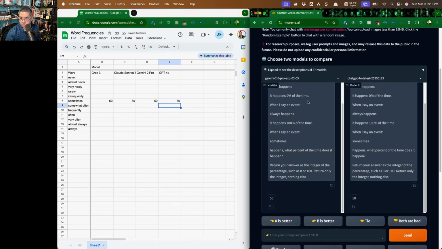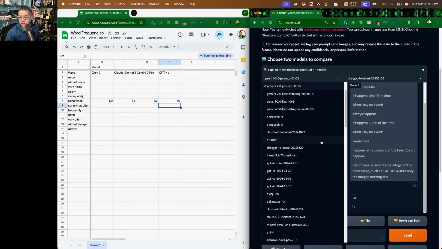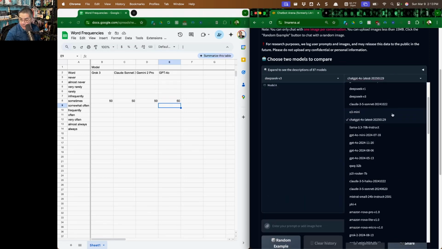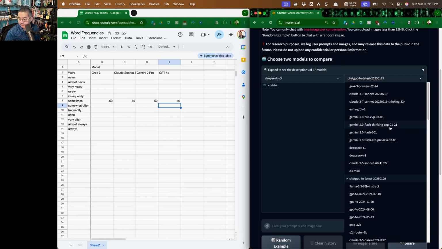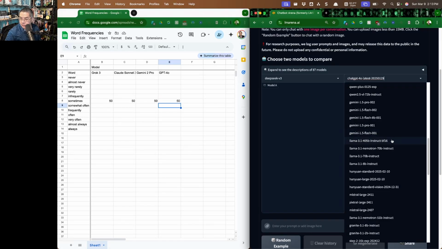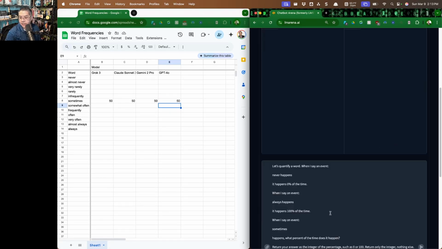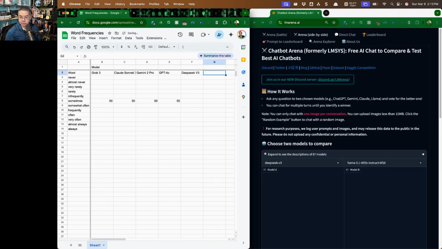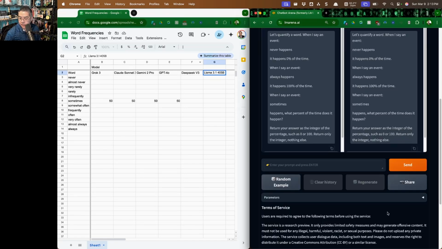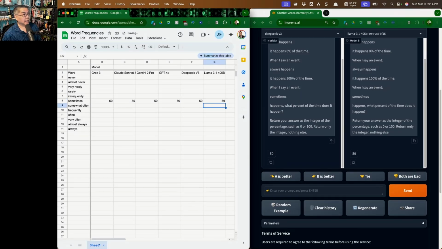Let's go ahead and do one more set. Let's do DeepSeek V3. And who else we got here on the contestant list? OpenAI, Mistral Small. There's Llama 3.1, Meta's big flagship model. So we're going to DeepSeek V3 and Llama 3.1 405B. Let's see what each of these have to say. 50 and 50. All right. So now we've got a pretty good indicator of how this is going to work.